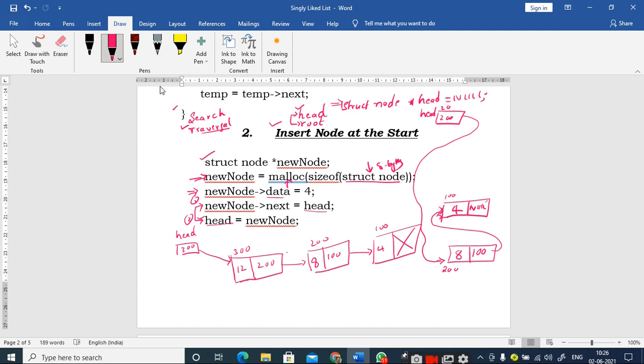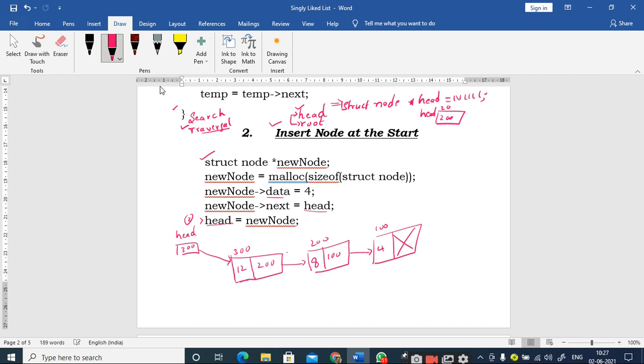So the same thing we can understand for this. If you want to add one more node as the starting node of the linked list, you simply call this function such that all these statements will be executed in sequence, and then a new node, assume at the location 300, is created with the data part as 12, and this is how the linked list looks when I insert the third node. Is it clear? Yes, sir. Yesterday also we discussed this thing, but I just want to repeat it.